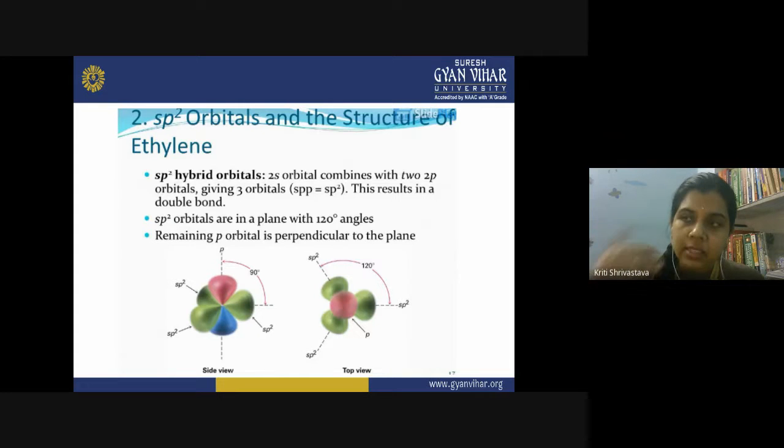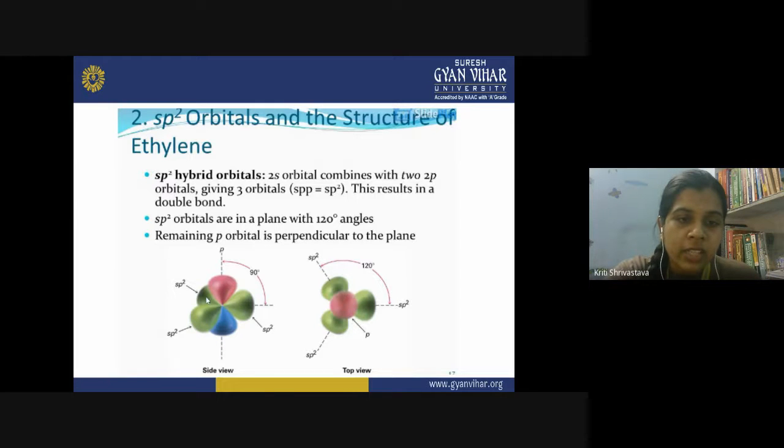As a result of this hybridization, we get 3 sp2 hybrid orbitals, and these three sp2 hybridized orbitals will be oriented at an angle of 120 degrees. Why? To minimize the repulsion between bond pair and bond pair, the angle between them will be 120 degrees. The remaining p orbital, which is unhybridized, will be perpendicular to the plane of the 3 sp2 orbitals.